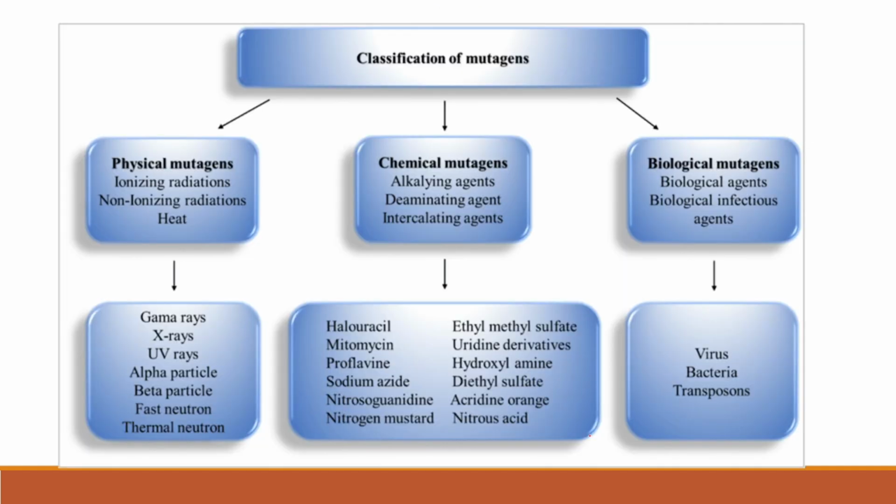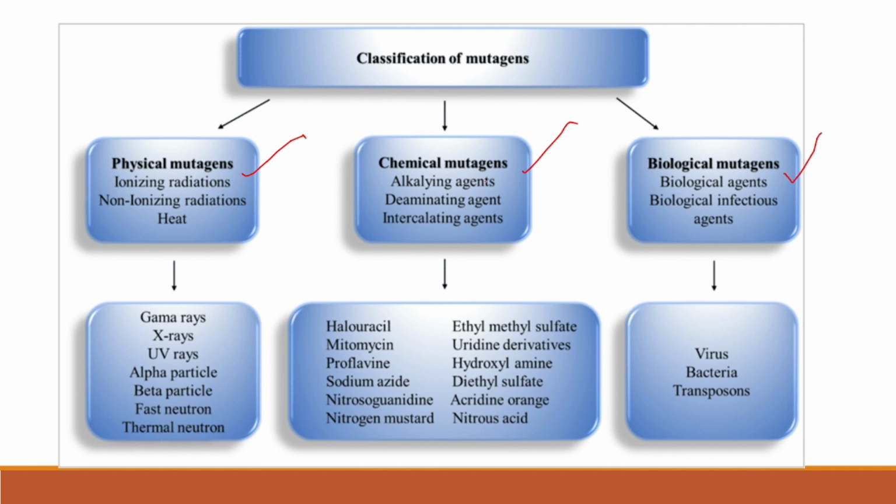Okay, yes, we'll see the important things with respect to the GPAT examination. Important mutagens. What do you mean by mutagen? A mutagen is an agent or a chemical which causes a mutation in a plant or living organism. We'll see the classification of mutagens: physical mutagens, chemical mutagens, biological mutagens.